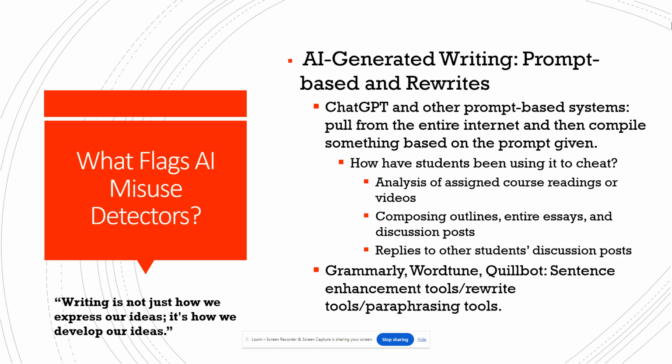Well, it typically takes two forms, either prompt-based or rewrites. For prompt-based, we're talking things like ChatGPT or other kinds of prompt-based tools. There's lots of them now. ChatGPT is just probably the most commonly known. These pull from the entire internet and then compile a fairly detailed response based on whatever prompt it was given. And so, how have we seen students using this to cheat in our classes?